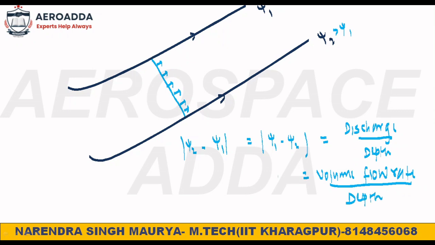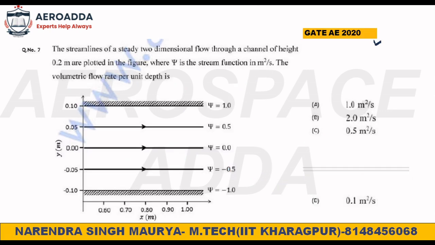So this value they are asking. What you have to do is simply take the value of psi 1 minus psi 2, or psi 2 minus psi 1, just take the difference of it. That's all. Any value you can take, everywhere the value is the same. You can take the difference between these two, or between these two. It's your choice. So what will be the value you will get?